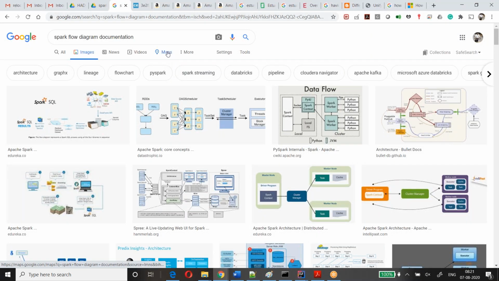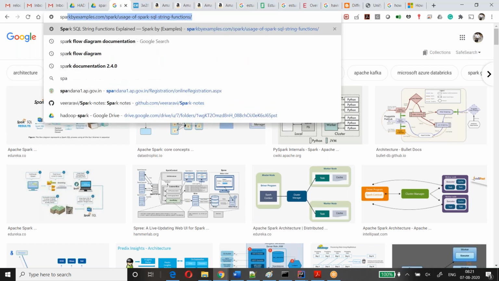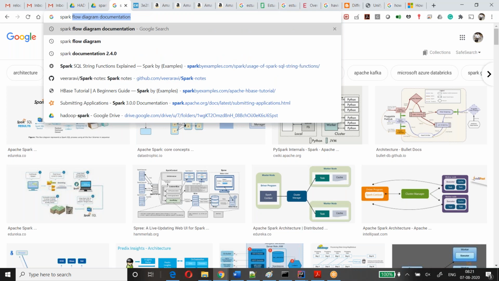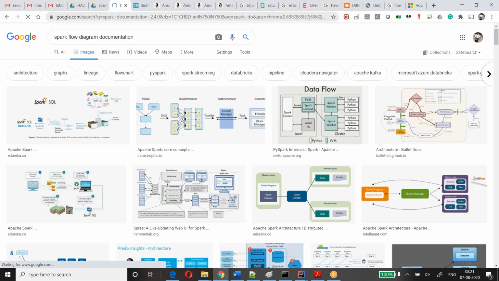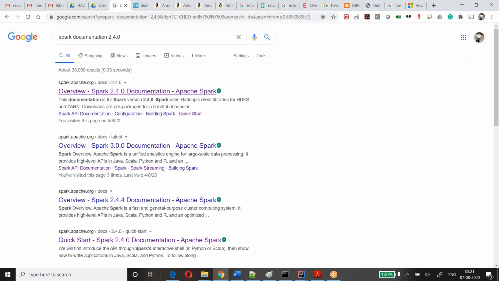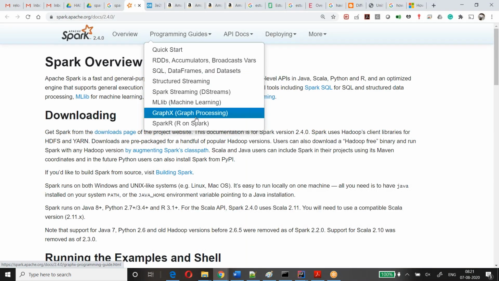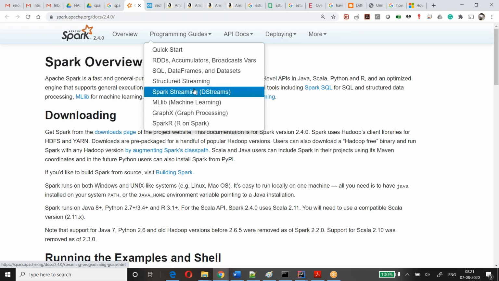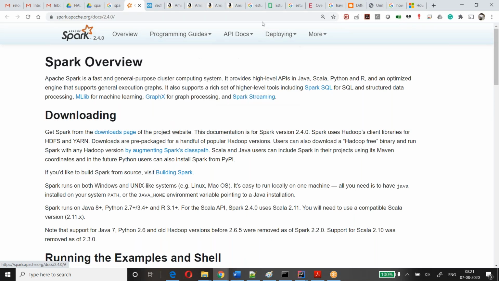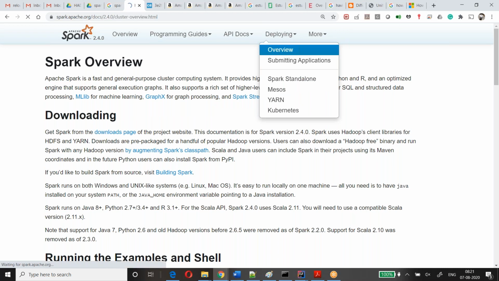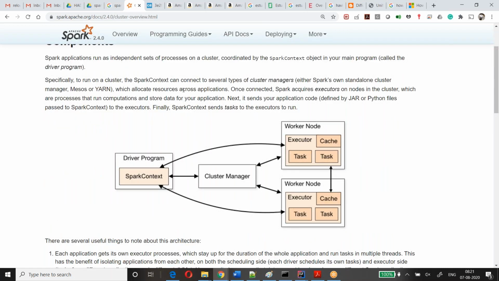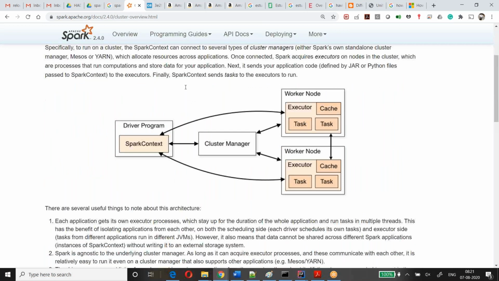If I don't find it there, I'll come here and copy this. Look here, this is the diagram I'm talking about.